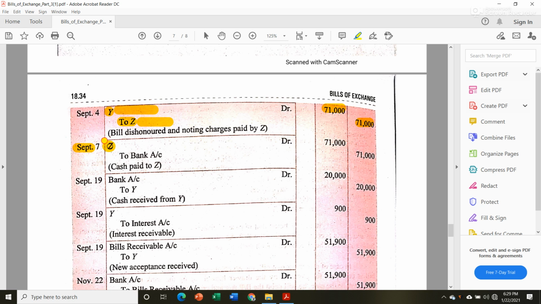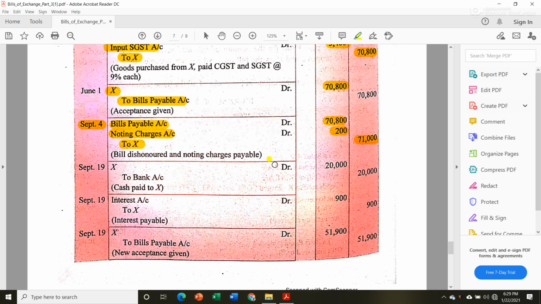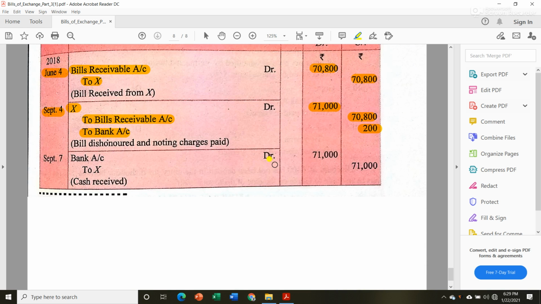September 7, Z, he made the payment, and since they haven't mentioned whether the payment was made by check or cash, we will assume that the payment was made through check. Z account debit, to bank account rupees 71,000. Since this transaction doesn't involve Mr. Y, there will be no transaction in the book of Y. Then in the book of Z we will write bank account debit to X because he received in the bank from X rupees 71,000.